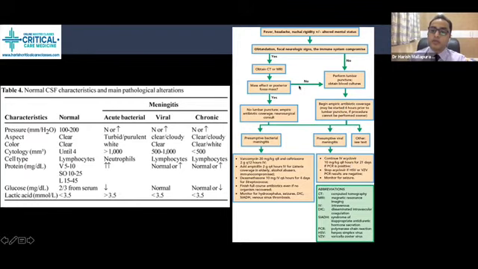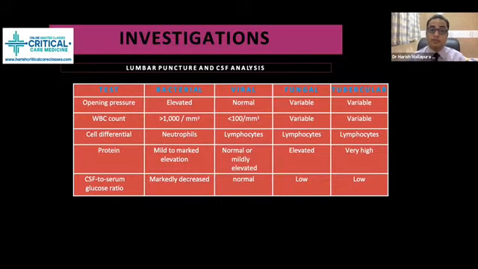Suppose the patient is not having any mass effect, then we need to perform the lumbar puncture and begin empirical antibiotic therapy. It may be started 4 hours prior to lumbar puncture if the procedure cannot be performed sooner. So the take home message here is, suppose a patient has meningitis and there is a contraindication for performing lumbar puncture, it is not mandatory to wait to give the antibiotic. Take the blood culture, give the antibiotic. If there is a delay in taking the blood culture also, we can give the empirical antibiotic before taking the culture. So basically there should not be any delay in initiating the antibiotics.